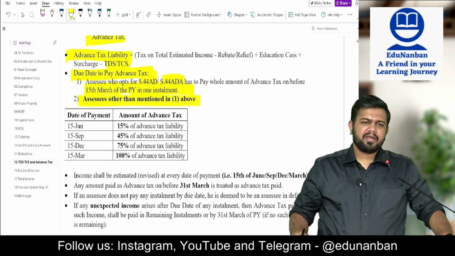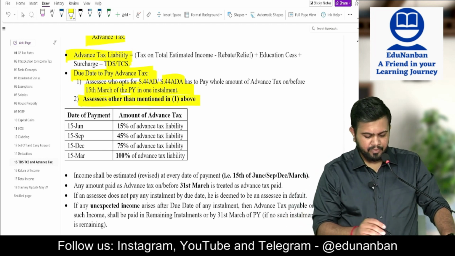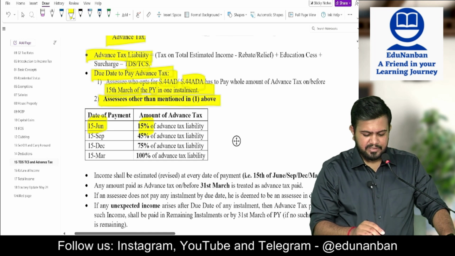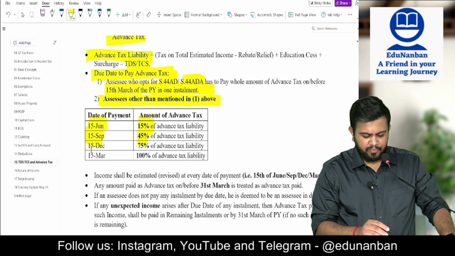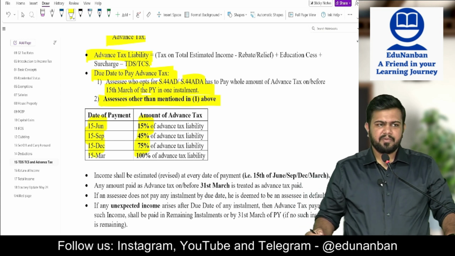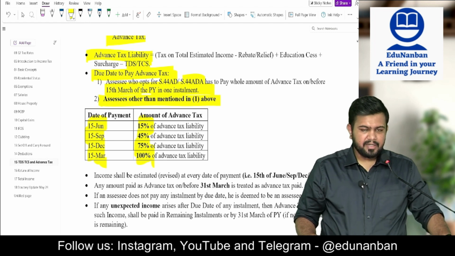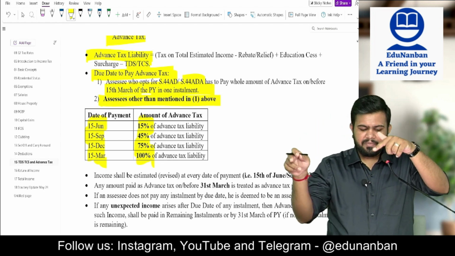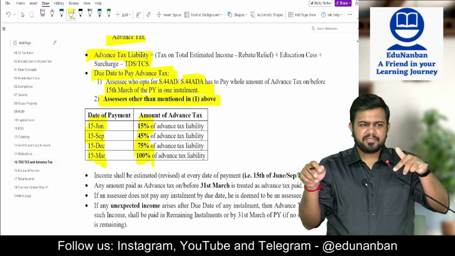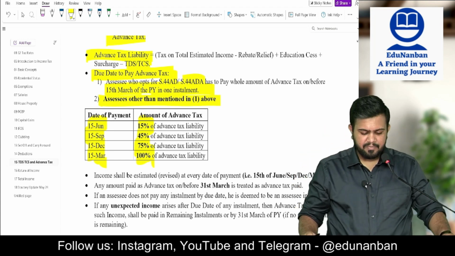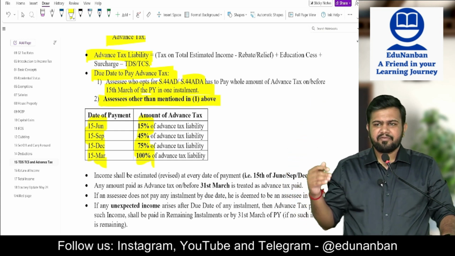Other than 44AD, 44ADA, what is the due date and how much payment should be done? Within 15th June, 15% payment should be done. Within 15th September, 45% payment. Within 15th December, 75% payment. Within 15th March, 100% payment. So remember: 15, 45, 75 and 100.